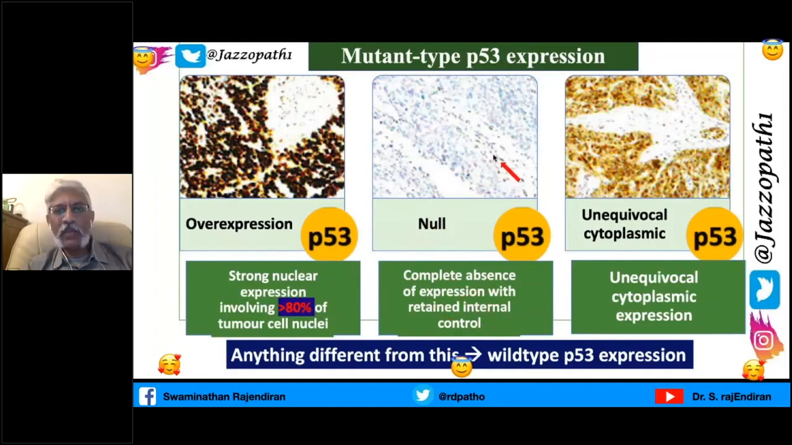You can see some of the endothelial cells or inflammatory cells here and there. They are taking up the P53, whereas the tumor cells are negative. So this is null type. Or unequivocal cytoplasmic positivity. See the cytoplasmic positivity. It should not be seen in the cytoplasm. So these are all the 3 patterns which characterize the mutant type P53 expression.